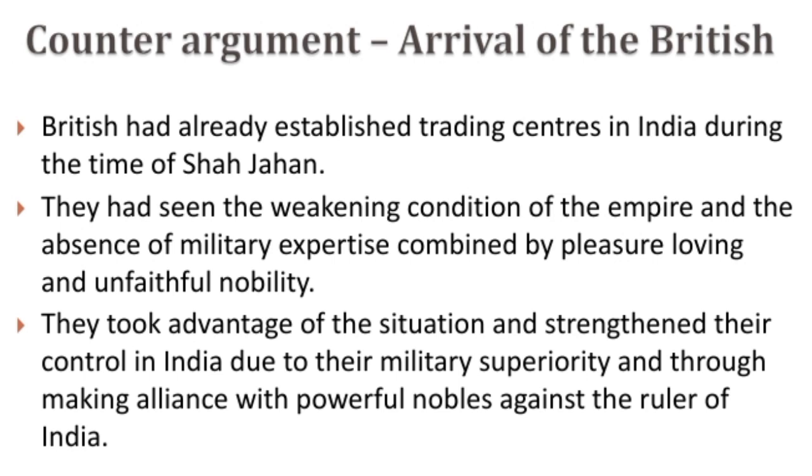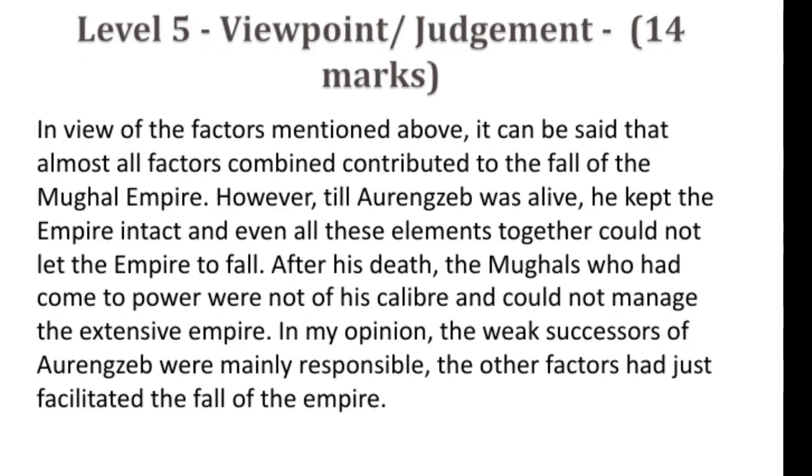So they had sided with the British whenever they wanted to have monetary gains or more power. The British had adopted the policy of divide and rule, and they had made some alliances with the powerful nobles against the ruler, and in this way they were able to take control of most of the areas in the Indian Empire. Now we are done with the arguments.